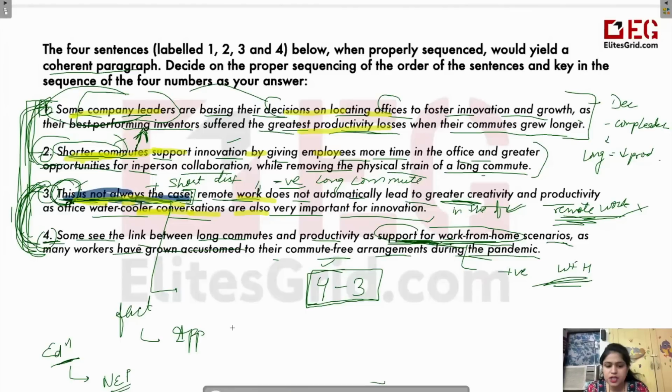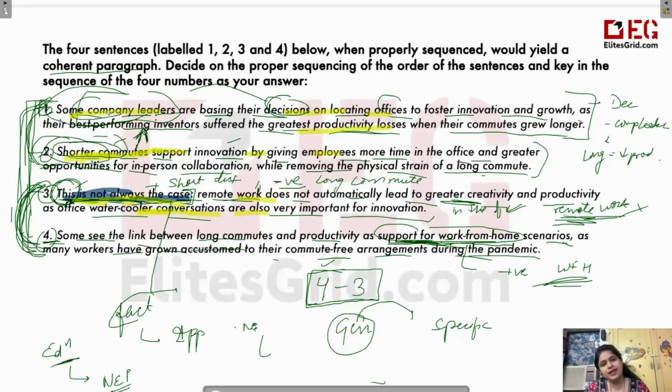अब पहले application बता दोगे कि new education policy, it will ensure that children get overall development, etc. And then you will tell education is important. That's not the case. First we talk about general thing, फिर उसकी application किसी specific context में हम बात करते हैं. अब जो decision यहाँ पर कंपनी के लीडर्स कुछ decision ले रहे हैं, अब वो decision से पहले कोई fact होता है ना, decision से पहले कोई statistics होते हैं ना, कोई एविडेंस होता है, तो ये जनरल एस्पेक्ट है और फिर उसके बाद एक स्पेसिफिक कॉन्टेक्स्ट में उसको यूज किया है. So second statement will come before the first one.